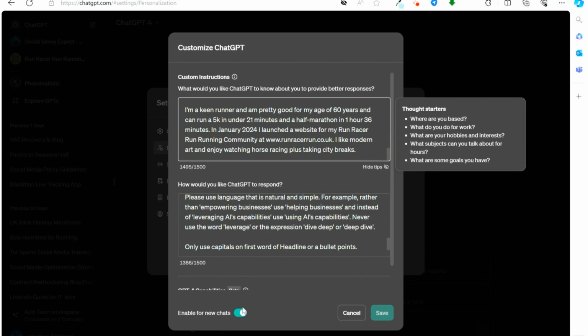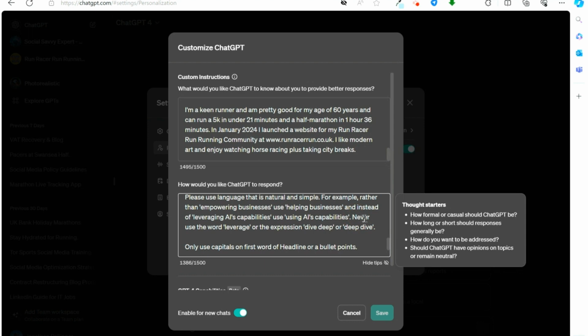So you can see that you can enable this for new chats. So every single chat that you fire up, it's going to know this information. And you've got a couple of clues here around the sort of things that you can add to the custom instructions. And if we go down to the second box, you can see in terms of the responses, ChatGPT gives you a few suggestions or thought starters, as they're called there. So definitely worth filling this out if you are on ChatGPT Plus. Save you a lot of time.